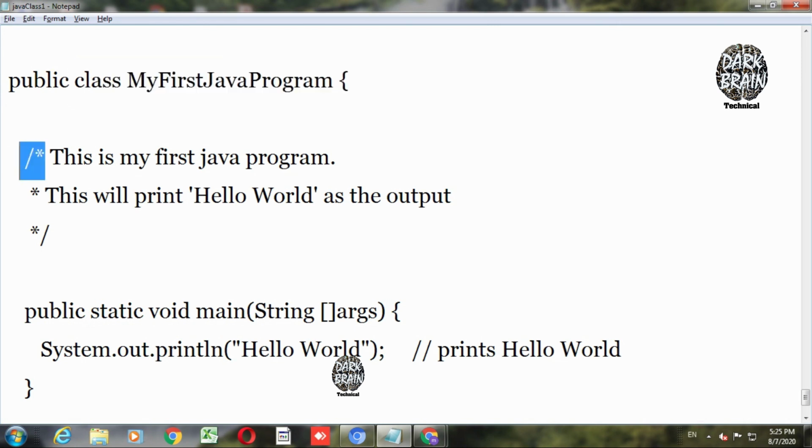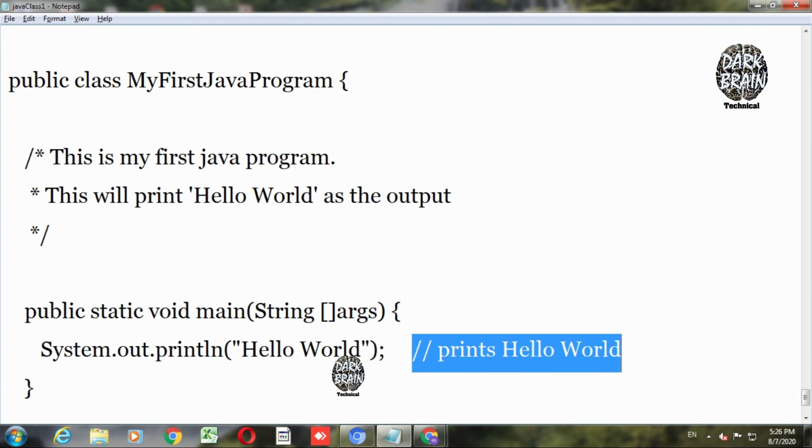Once you press enter, the asterisk is added automatically. At the end, once you complete writing your comment, you close with an asterisk followed by a forward slash. To write a single line comment, you provide two forward slashes followed by the comment that you want to provide, as seen in this example.